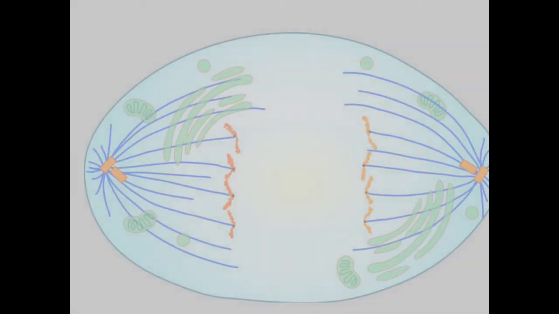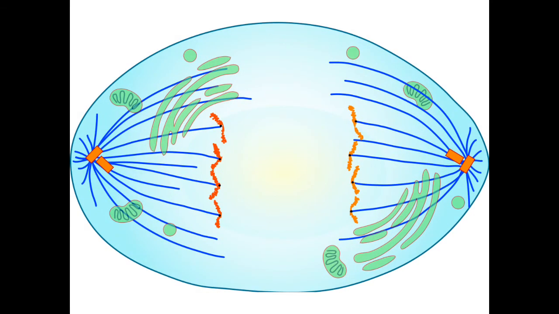Now after the metaphase stage, the anaphase stage starts, and here the chromatids are split and have started their journey towards the opposite poles, and during this movement to opposite poles the centromere is followed by the sister chromatids.